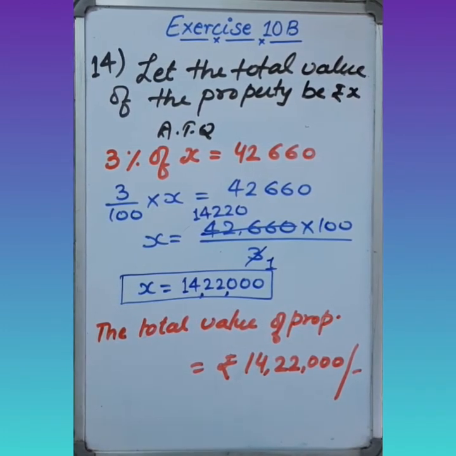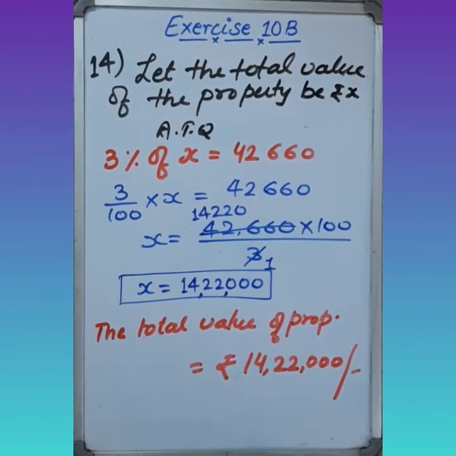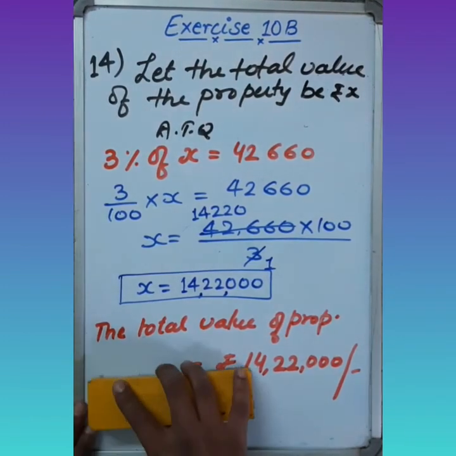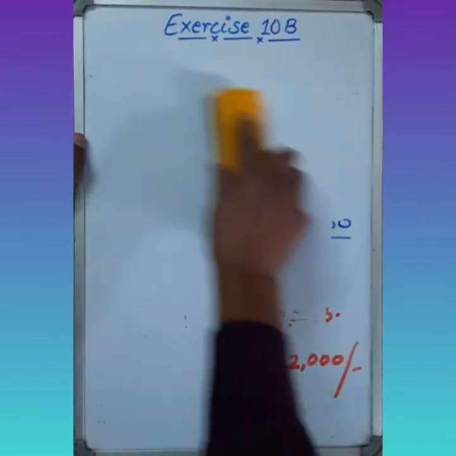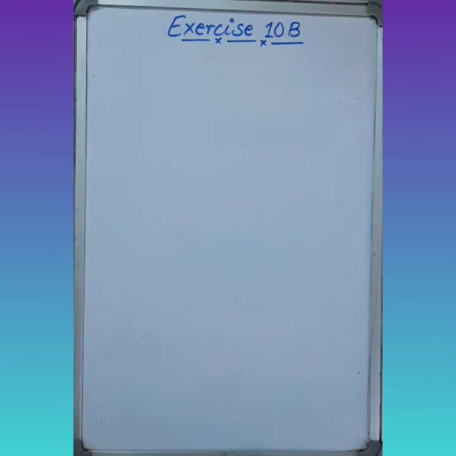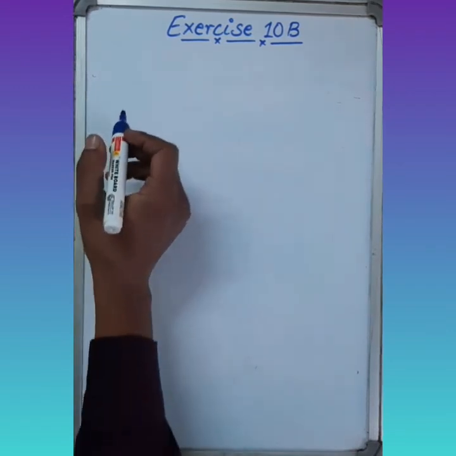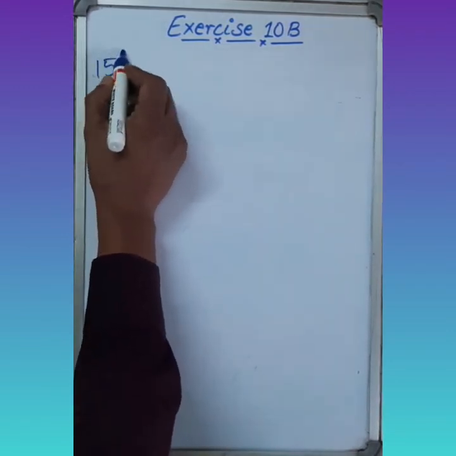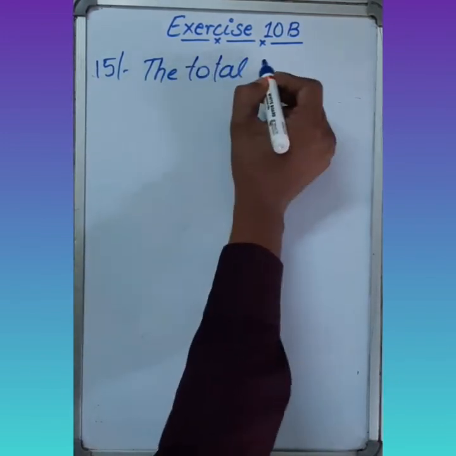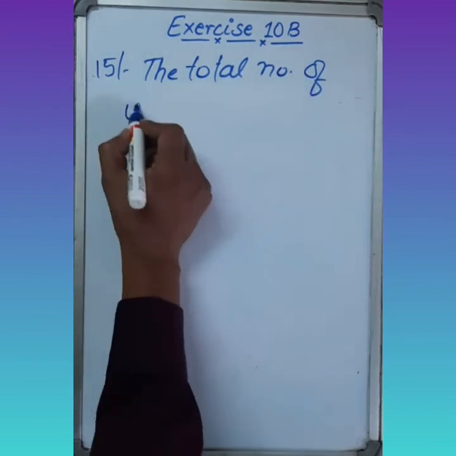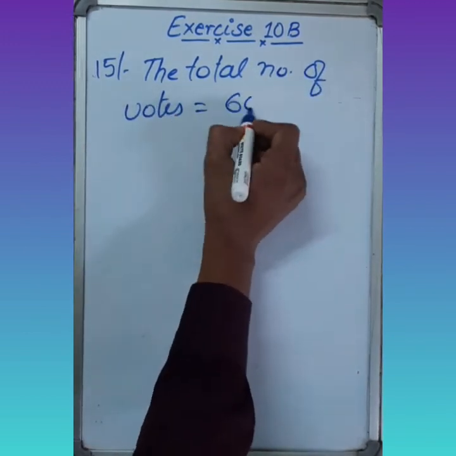Then we have to subtract the 60% from the 80%. That is, from the total number of votes polled in favor of both, we subtract A's votes, and we can easily find the number of votes received by B. So we have given here the total number of votes equals 60,000.